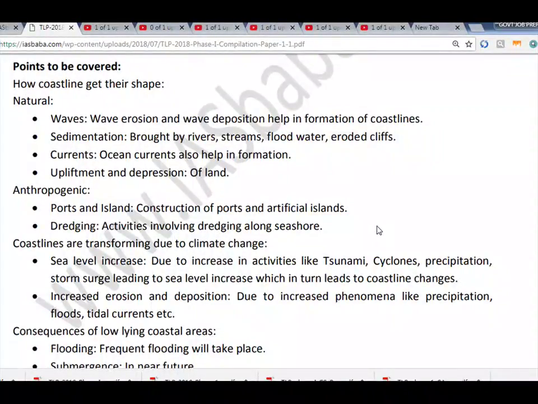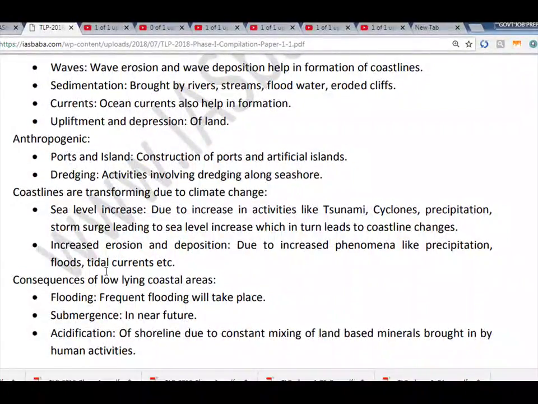Coastlines are transforming due to climate change. Sea level increase, due to an increase in activities like tsunamis, cyclones, precipitation, and storm surge, leads to sea level increase, which in turn leads to coastline changes. Increased erosion and deposition, due to increased phenomena like precipitation, floods, tidal currents, etc.